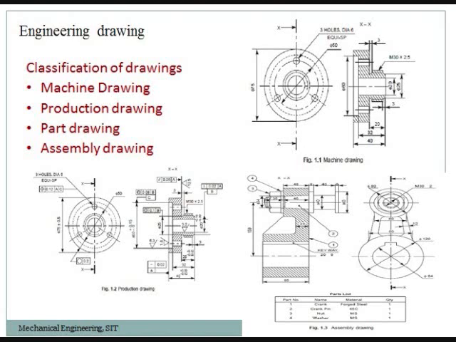Part drawing. Part drawing is a detailed drawing of a component to facilitate its manufacture. It follows the principles of orthographic projection. Assembly drawing. Assembly drawing is a drawing that shows the various parts of the machine in their correct working locations.